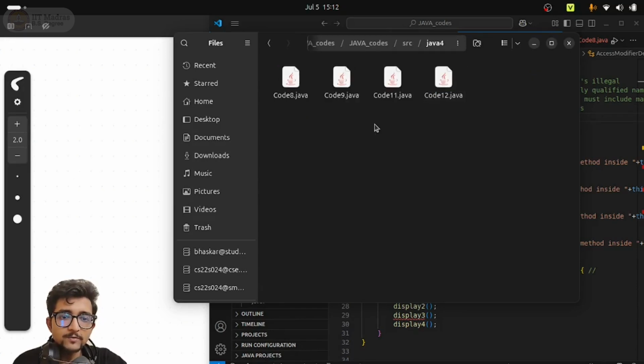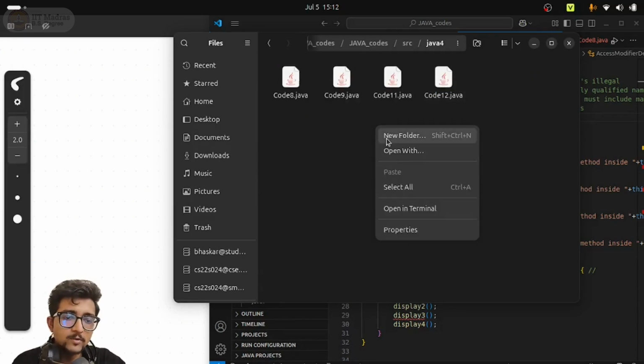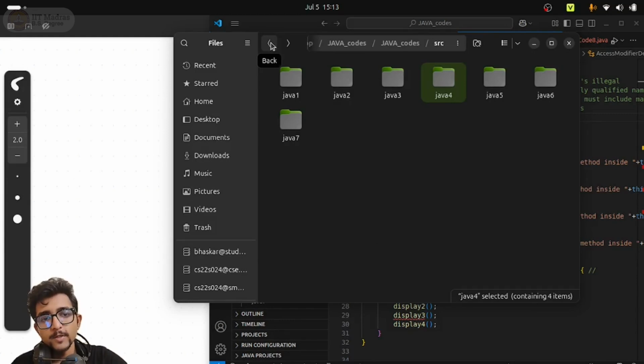Inside Java 4 I can have another new folder. I'm not creating it now, but let us say we have another new folder with some name, and inside that again we have a few .java files. Whatever .java files are outside, I will keep as they are, and along with them I have another new folder with a few .java files inside. Likewise we can have this hierarchy of files and folders, and these folders or directories are basically the packages. That is from the file explorer point of view.